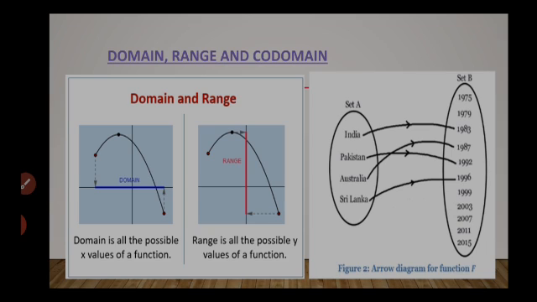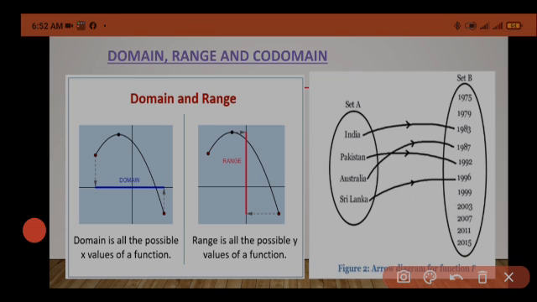Next topic is domain, range and codomain. What is domain first? So in the first diagram you can see here the domain. Domain is all the possible values of x of a function. Okay. And range will be what? Range is all the possible values of y or the f(x) of a function. Okay. One example we'll see here.